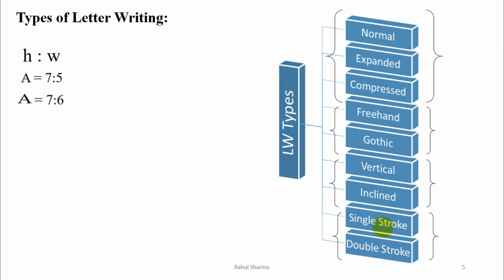Now this one is the expanded. Expanded is having 7:6, means its width will increase but the height will remain same.